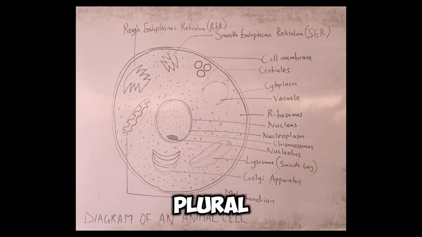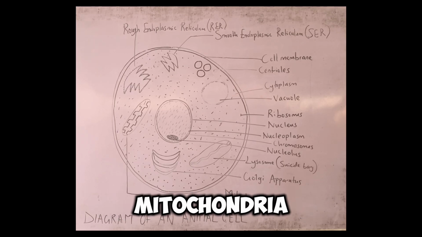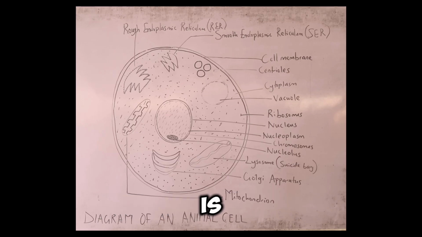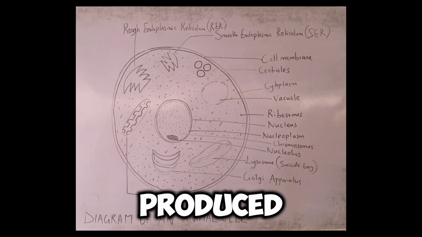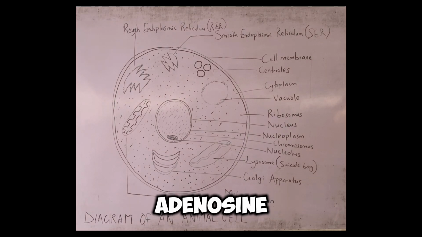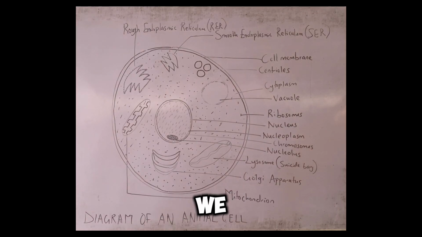The plural is mitochondria. The mitochondrion is the site where cellular respiration takes place within the cell. When cellular respiration occurs, energy is produced in the form of adenosine triphosphate, which we know as ATP.